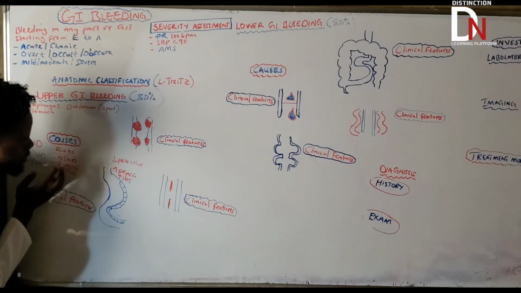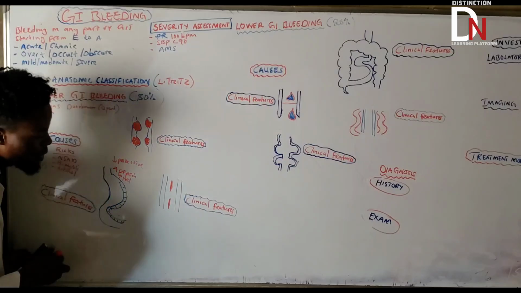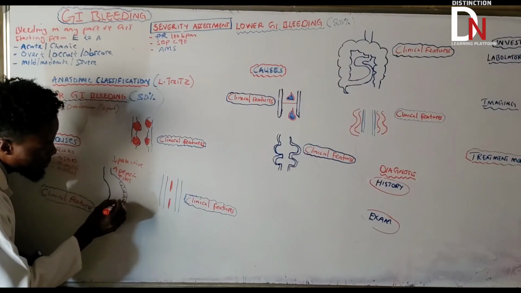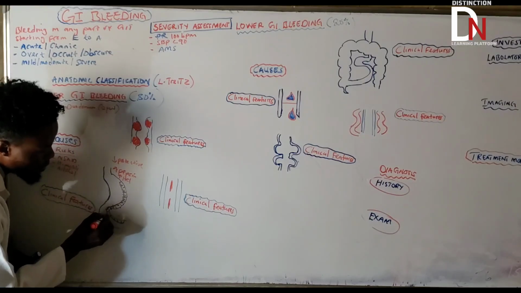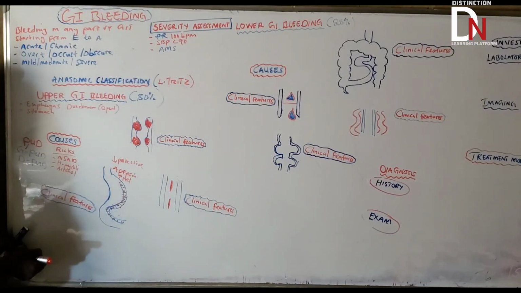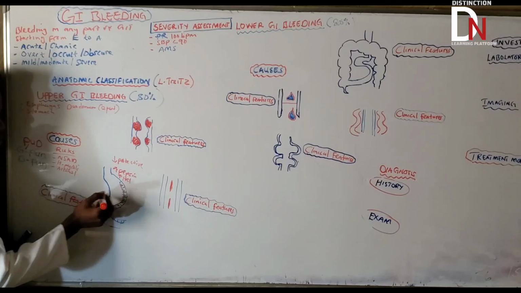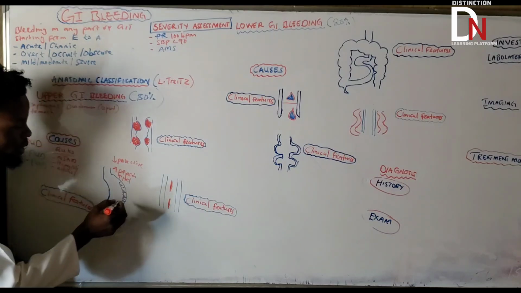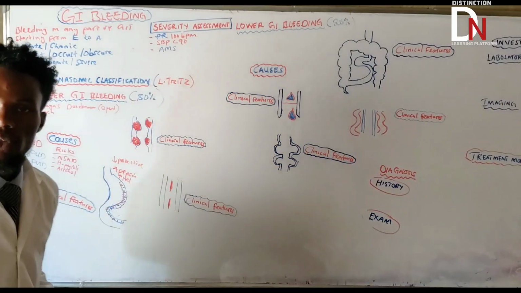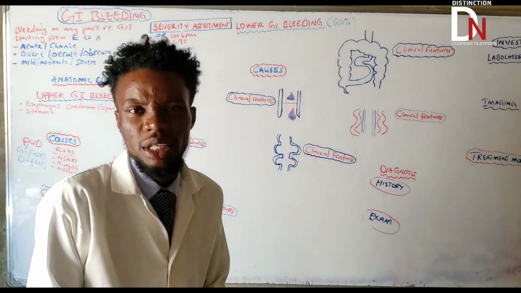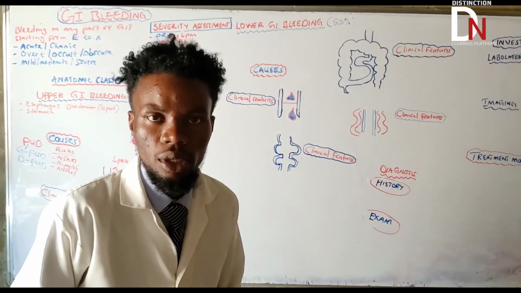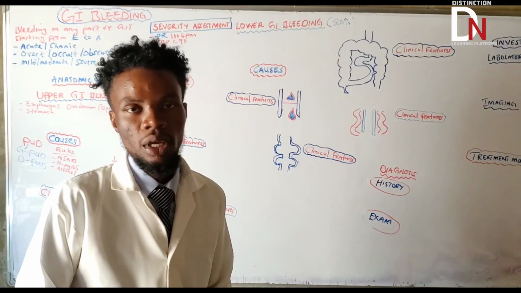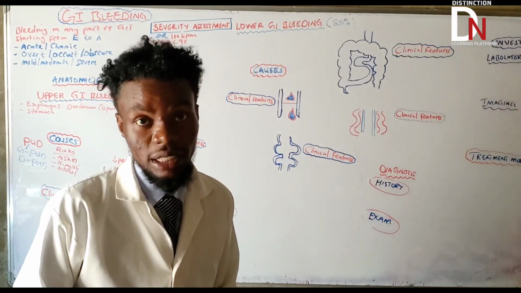Because this normal lining is not there, because someone was exposed to maybe H. pylori, alcohol, or NSAIDs, then you're going to have ulcers here, up to the duodenum. If you have these ulcers, then basically you're going to start bleeding. The reason why you're going to start bleeding is because in the stomach and the duodenum, there are certain blood vessels that are prone to bleed if you have peptic ulcer disease. What is that important major blood vessel? That is what we call the gastroduodenal artery.